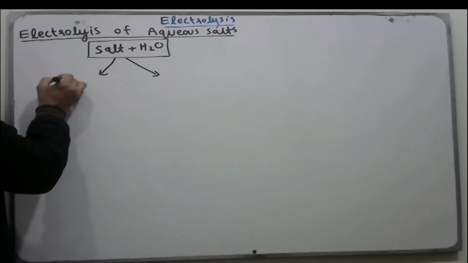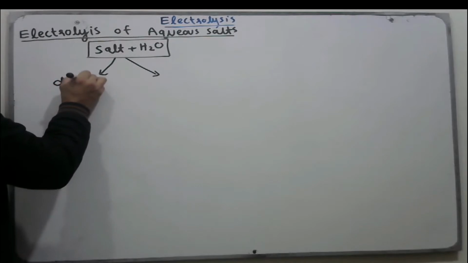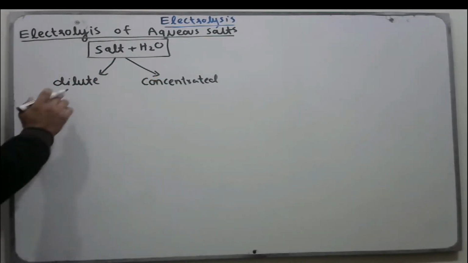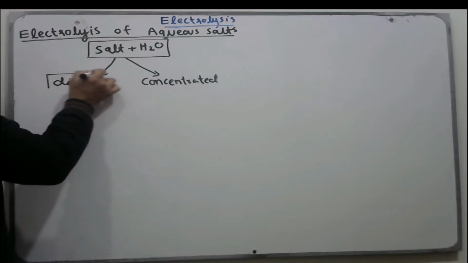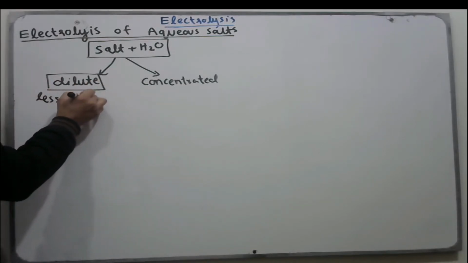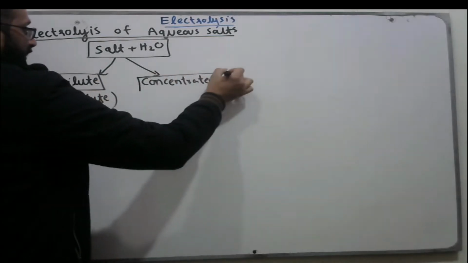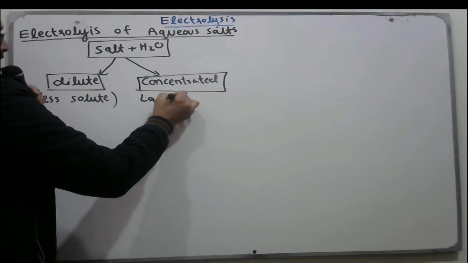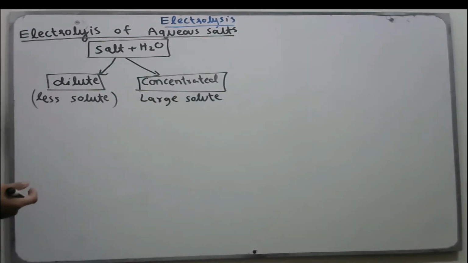These are aqueous dilute salts and aqueous concentrated salts. Aqueous dilute salts contain a relatively small amount of solute, but concentrated salts contain a relatively large amount of solute and a relatively small amount of solvent. So this is the difference between dilute aqueous and concentrated aqueous salts.